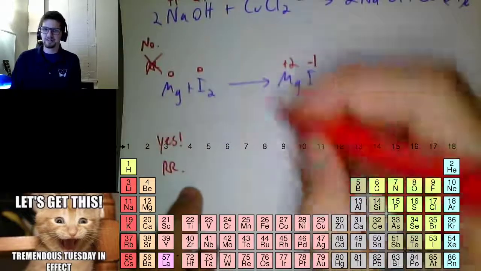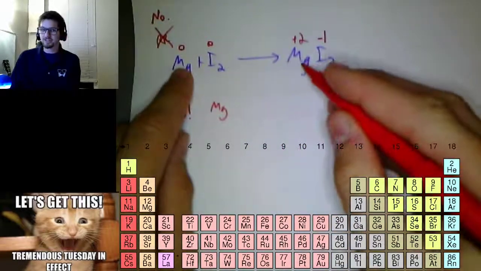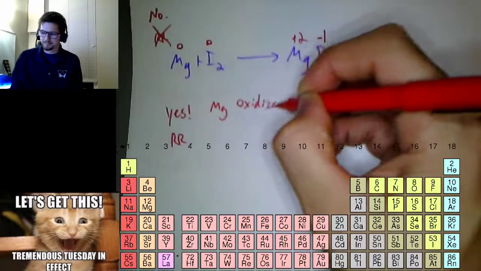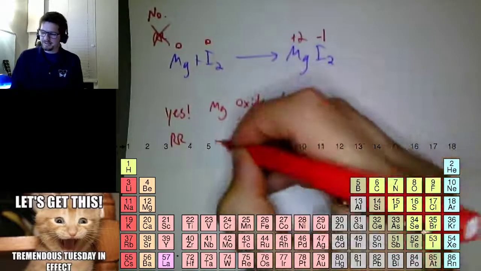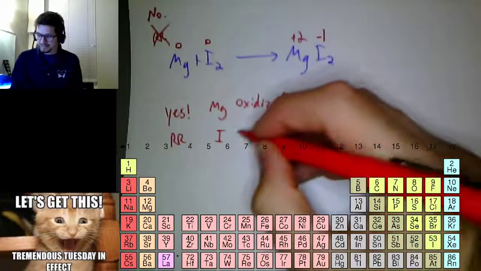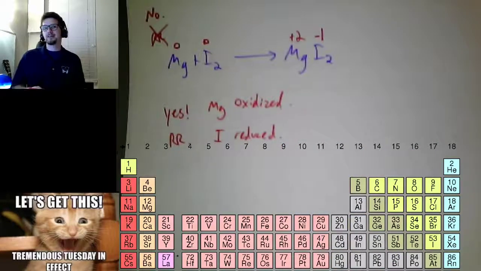So what changed? What did magnesium do? From 0 to +2, it got more positive. That means it oxidized. Iodine went from 0 to -1. It got more negative. That means it reduced. There's the homework. So, I hope this clears it up.